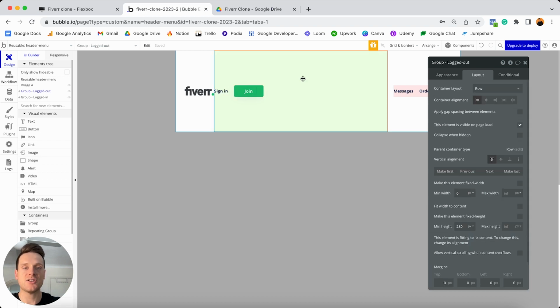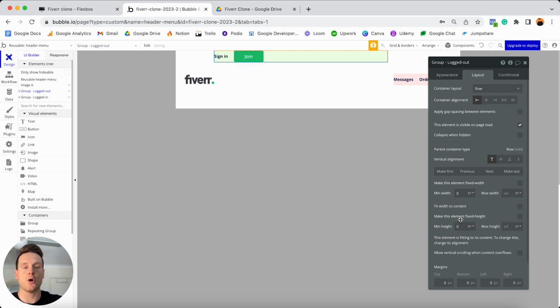So I'm going to select on this group. I can then jump to my layout tab. And the first thing I'll do is update the minimum height to be 0, which just means that it's going to collapse around all of the elements inside of it. I'd then like to obviously collapse the width of this element. So if I tick this option to fit the width of this element to the content inside of it, it will collapse nicely around our group.